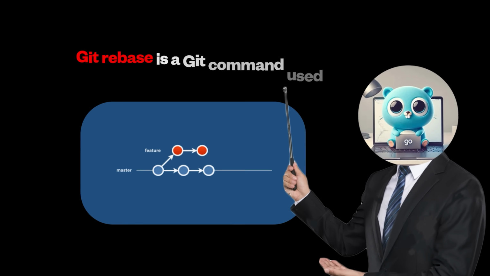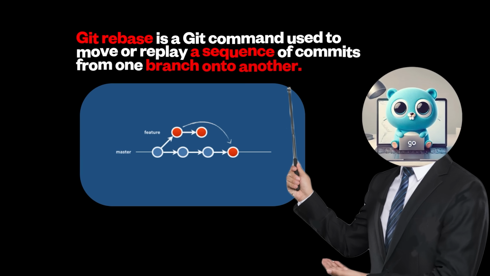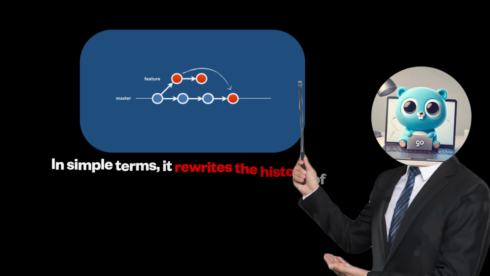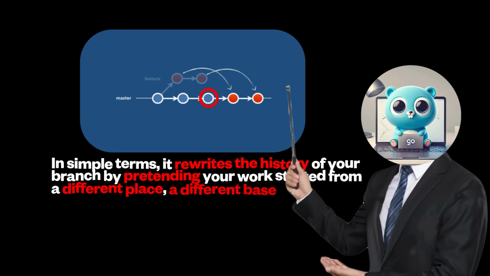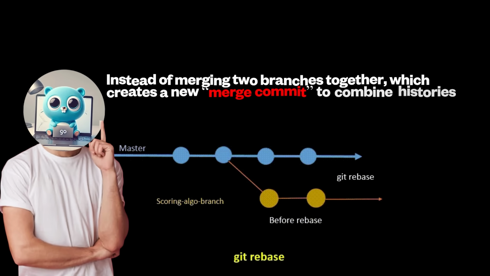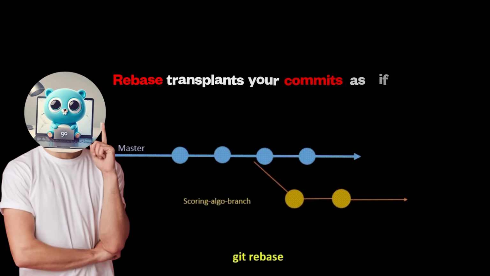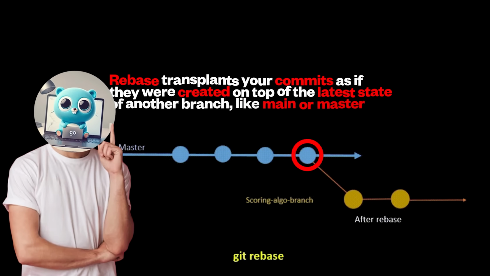What is a git rebase? Git rebase is a Git command used to move or replay a sequence of commits from one branch onto another. In simple terms, it rewrites the history of your branch by pretending your work started from a different place, a different base. Instead of merging two branches together, which creates a new merge commit to combine histories, rebase transplants your commits as if they were created on top of the latest state of another branch like main or master.